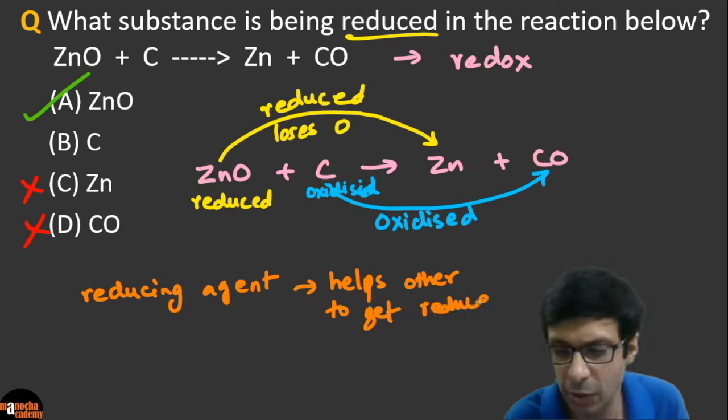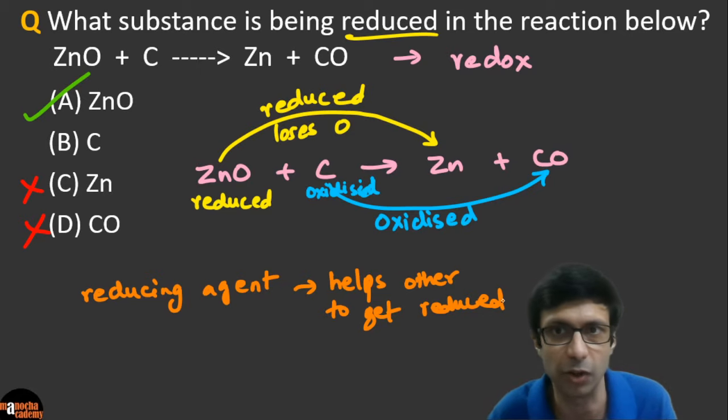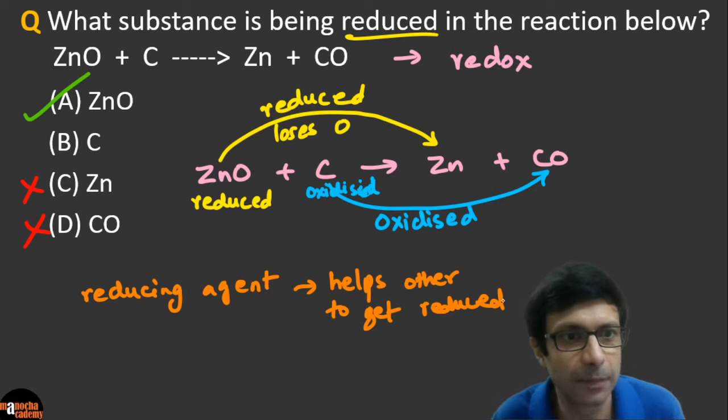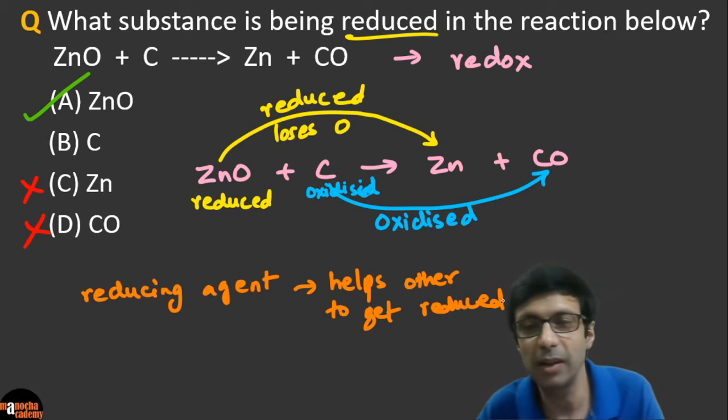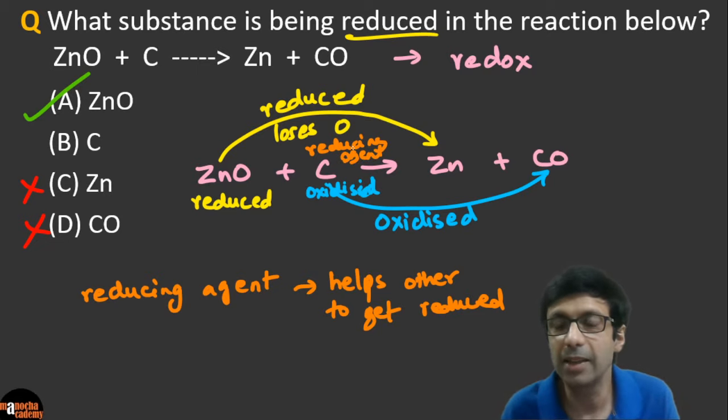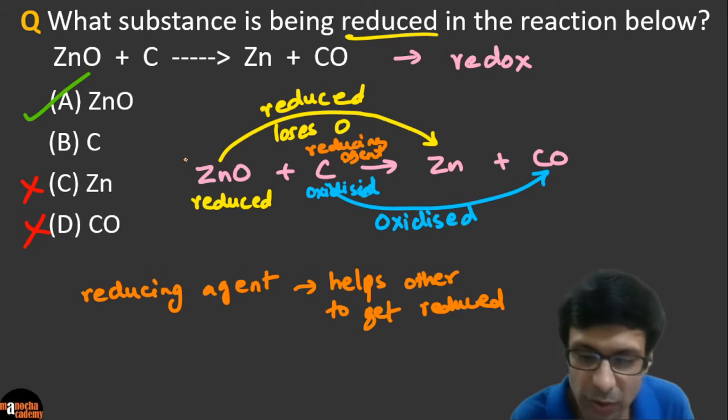Okay, so guys, who do you think is the reducing agent in this question? Zinc oxide is being reduced, but who's the reducing agent? Can you guys tell me? Very good. Carbon is the reducing agent, right? Because carbon is helping zinc oxide get reduced. So guys, you got it right. So can you see this guy is the reducing agent? Okay. And similarly, zinc oxide is helping carbon to get oxidized. So zinc oxide will become the oxidizing agent.